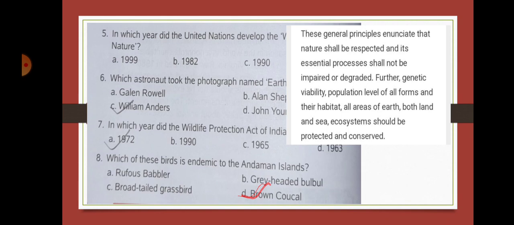So this was all about the conservation of nature and other habitats, the areas of earth, both land and sea. The whole ecosystem had to be protected and conserved. So this was the general principle. There were many more principles, but this is the summary of the principles which I have discussed with you today in this video.